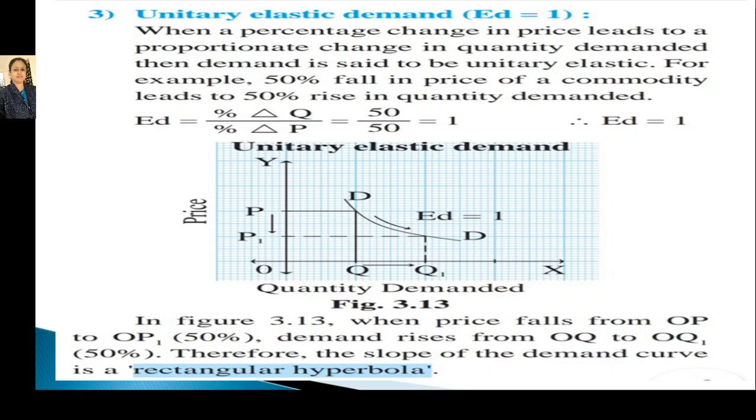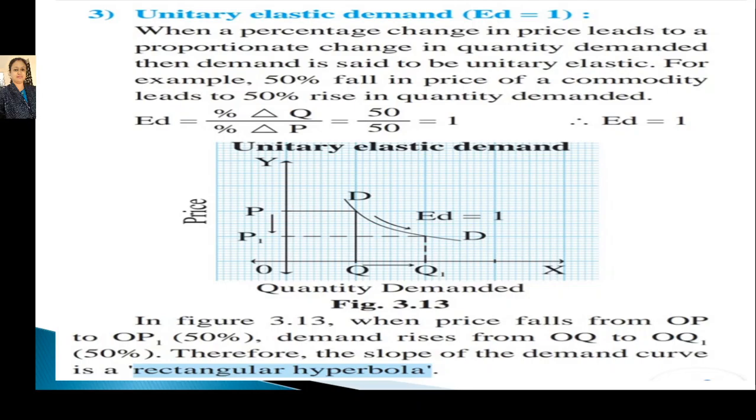When a percentage change in price leads to a proportionate change in quantity demanded, then the demand is said to be unitary elastic. It means that the change in quantity demanded and the change in price are of equal proportion.